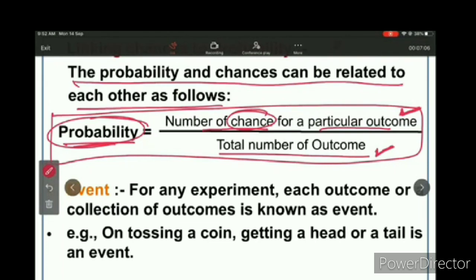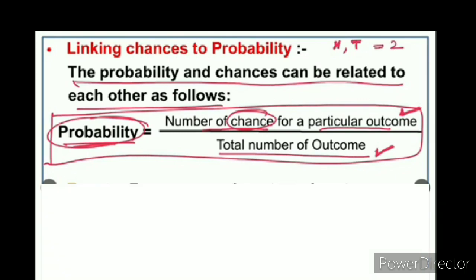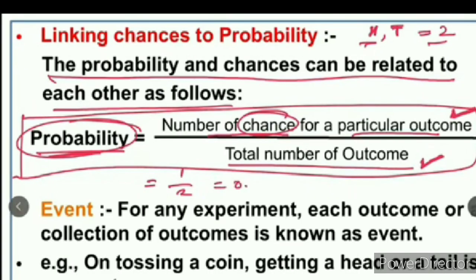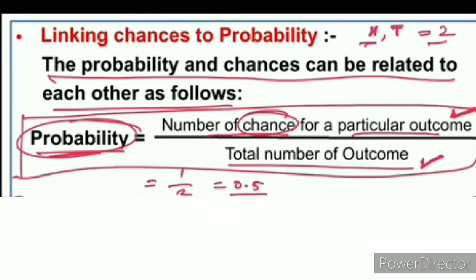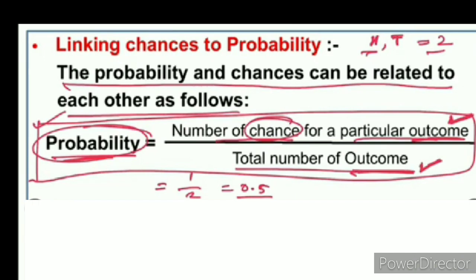For example, if we toss a coin, there are two outcomes, head or tail. Total number of outcomes is 2. If the result is head, that is only one outcome, that is one chance. Head is the one chance, therefore 1 by 2 is the probability of this event. Or if the result is tail, that is also one chance, 1 by 2 is the probability of that event. You will understand better when we solve the problems.